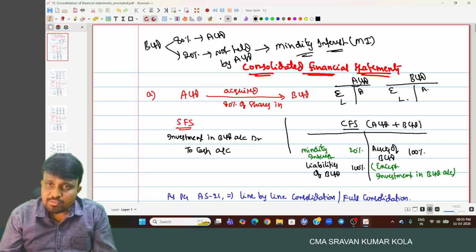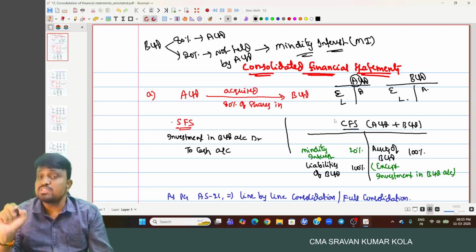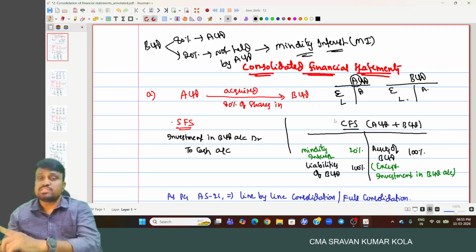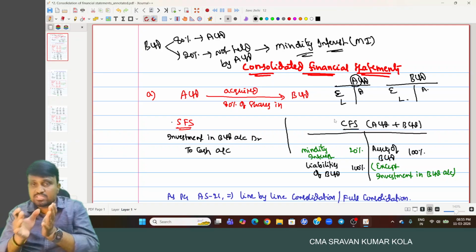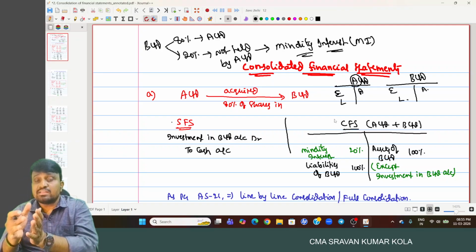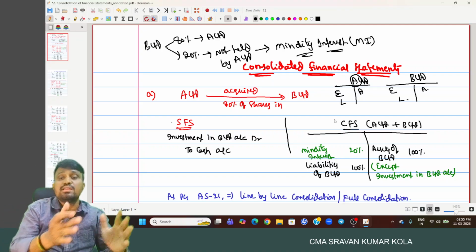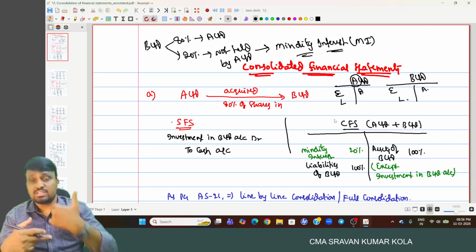Then A Limited is required to prepare what? Separate financial statements as well as consolidated financial statements. In consolidated financial statements, what we do simply is A Limited assets plus B Limited assets, A Limited liabilities plus B Limited liabilities. Simply, we have to add each and every item on a line by line basis by way of eliminating what? Similar nature of transactions.